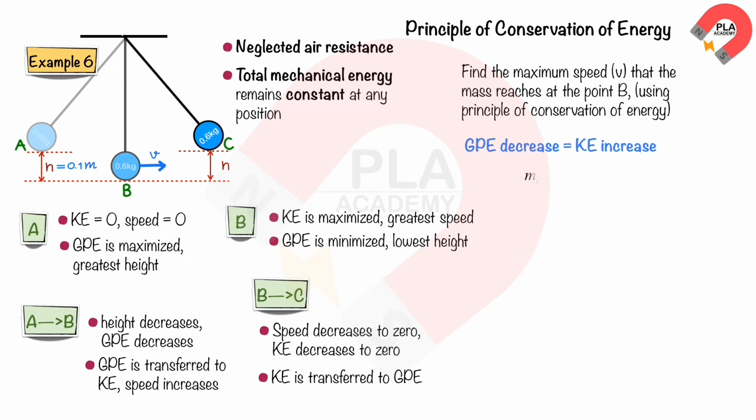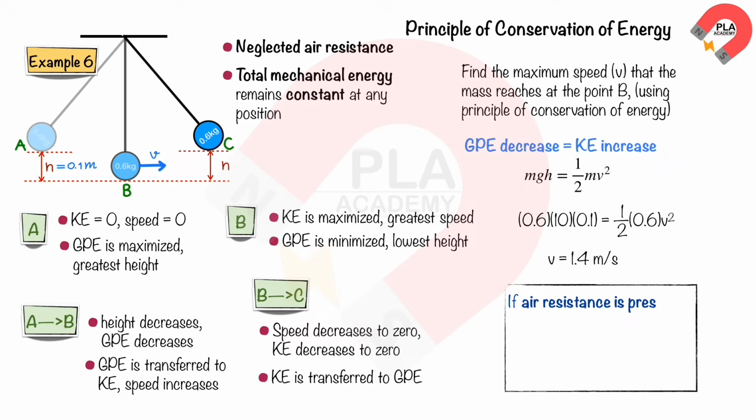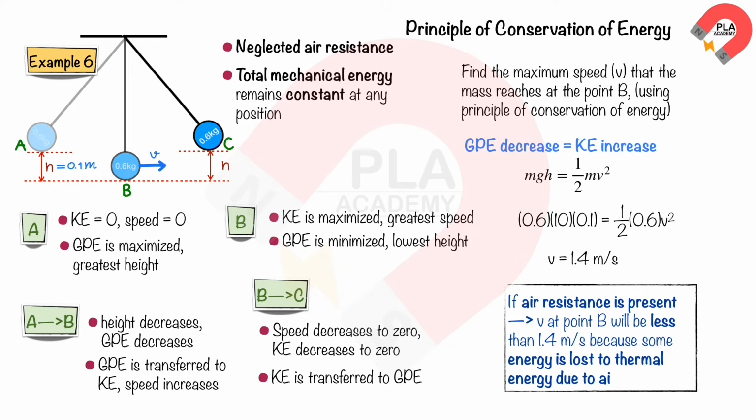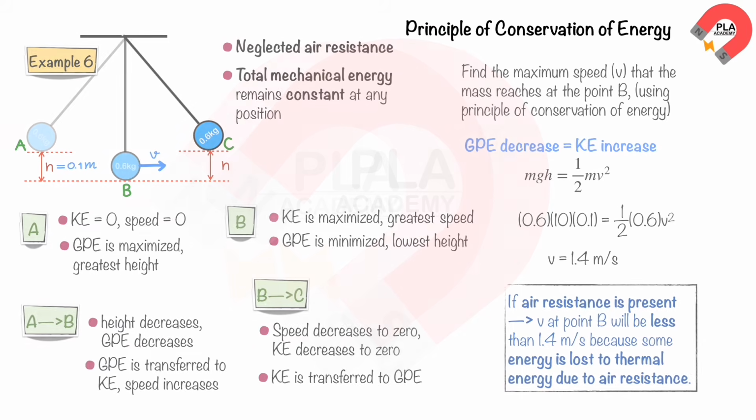Using the equation mgh equals half of mv squared, we can substitute the values: m equals 0.6, g equals 10, and h equals 0.1. Solving this equation, we find that the speed, v, equals 1.4 meters per second. If air resistance is present, the speed at which it reaches point B will be less than 1.4 meters per second, because some energy is lost to thermal energy due to air resistance.